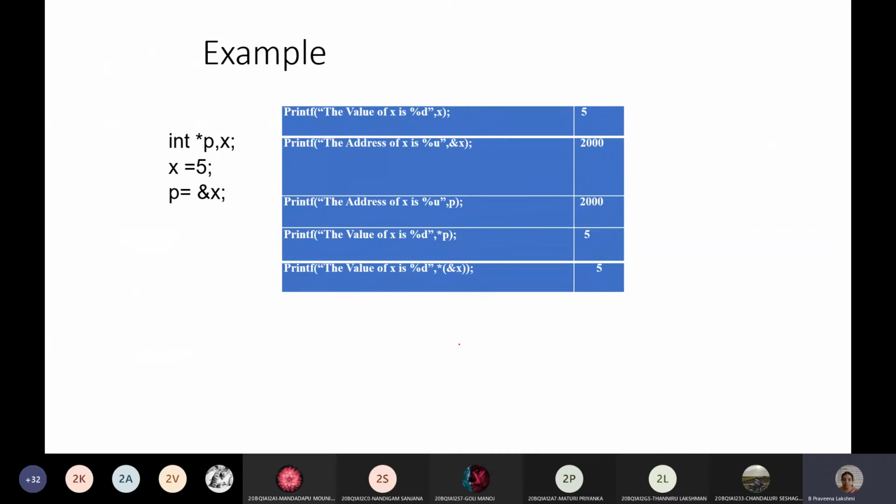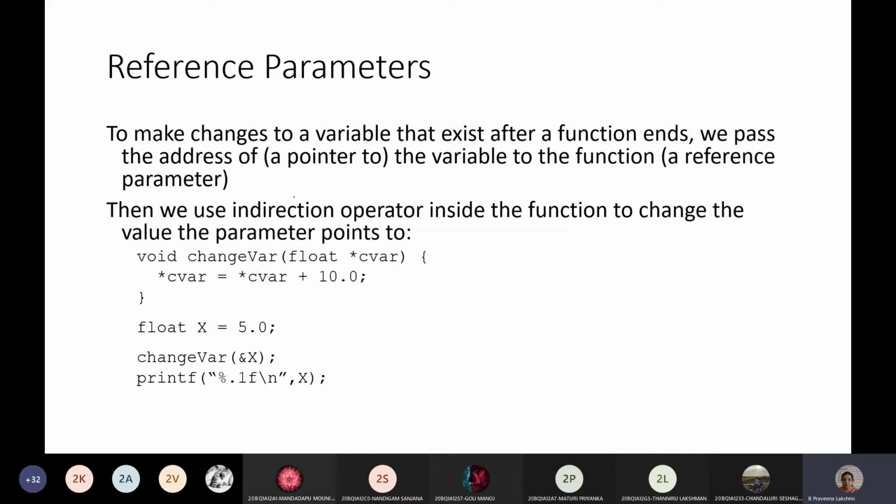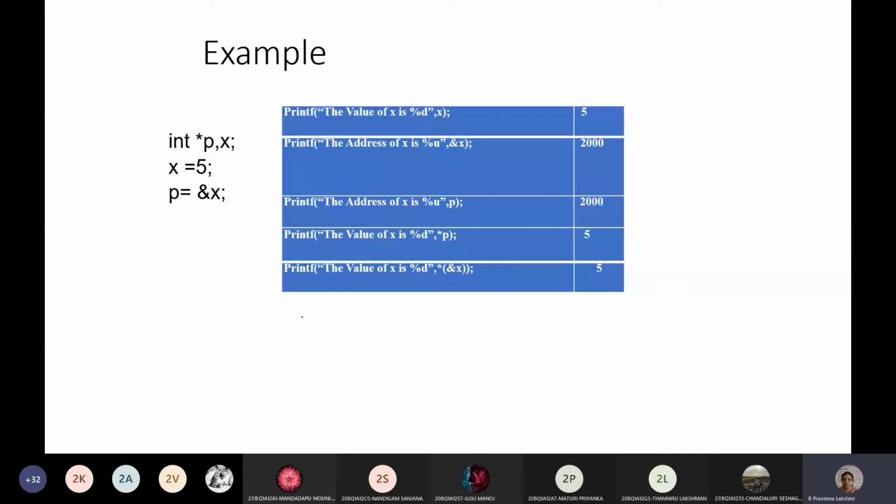Okay, that I will give you with the program, using the program. I will see the example for this. Okay, next we'll go for the next concept. Here are just some printf statements which show the output of your pointer variable accessing. Okay, we are accessing a pointer variable in different ways.